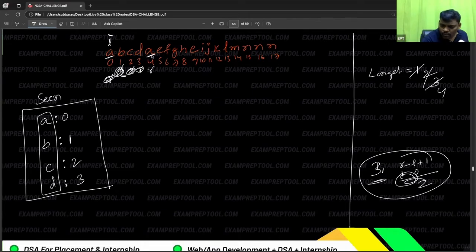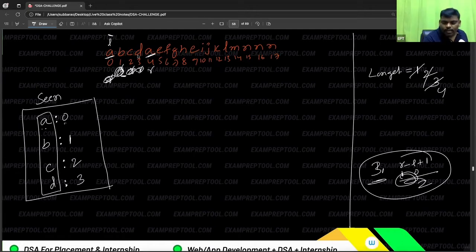This old one, right? At which place is it? A is already there in the scene, so it is the old one. At which index previously is it there? I think at index 0. So remember, index 0. Because one more A came, this previous one you have to neglect.